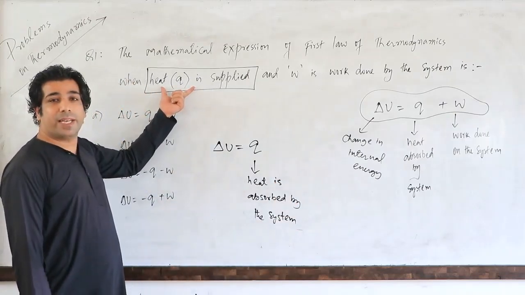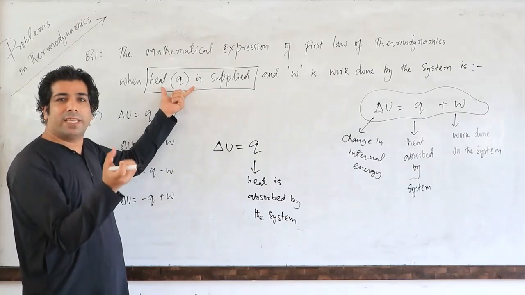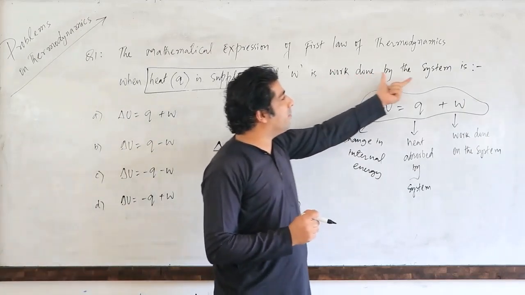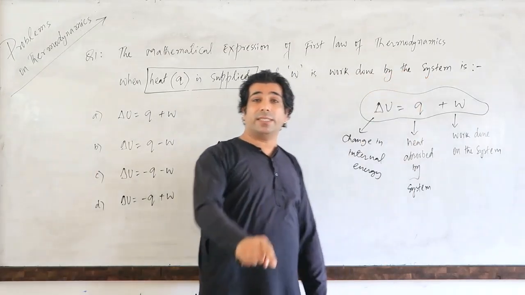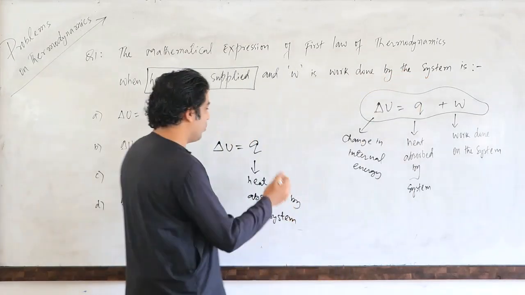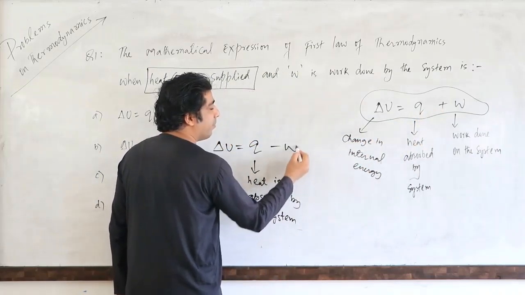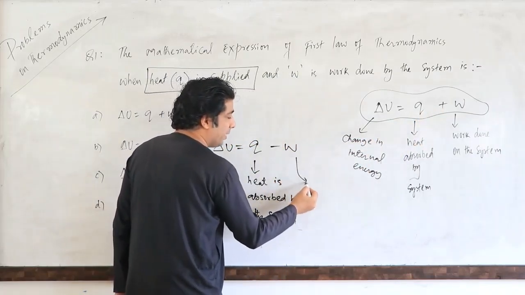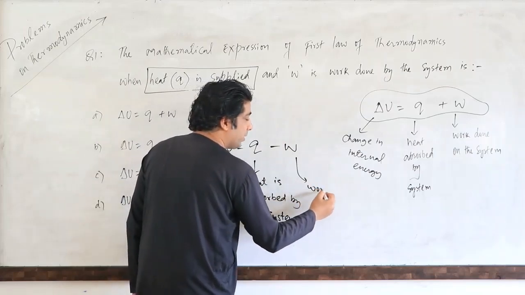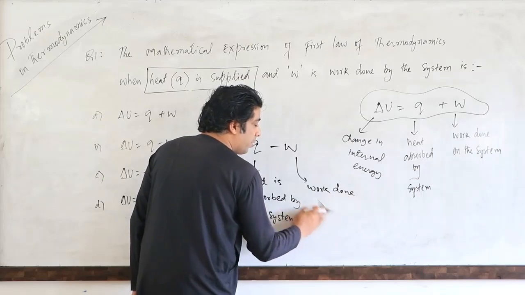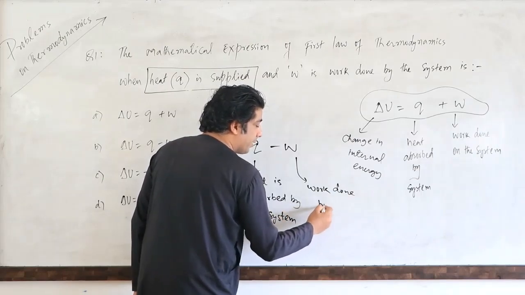Because we are supplying the heat to the system, so system will absorb the heat, correct? And W is the work done by the system. So work done by the system is taken as minus. So we won't have here plus W, we will have here minus W. So this minus W will stand for work done by the system.